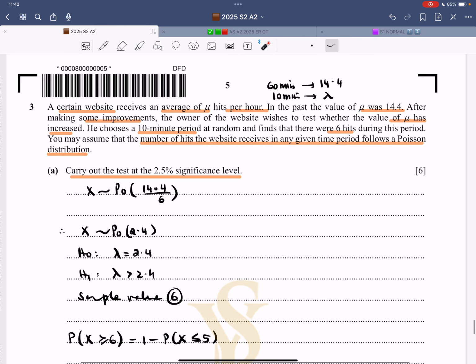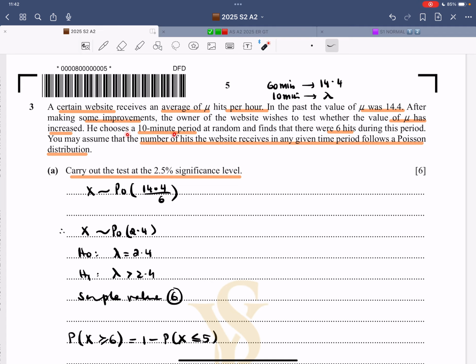Question number 3. It says a certain website receives an average of mu hits per hour. In the past, the value of mu was 14.4. After making some improvements, the owner of the website wishes to test whether the value of mu has increased. Now it's a clear-cut increase, so it's an upper tail test. If they ask for a test, he chooses a 10-minute period. So 60 minutes, mu is 14.4, 10 minutes. This is lambda, so divide by 6, that is 2.4.